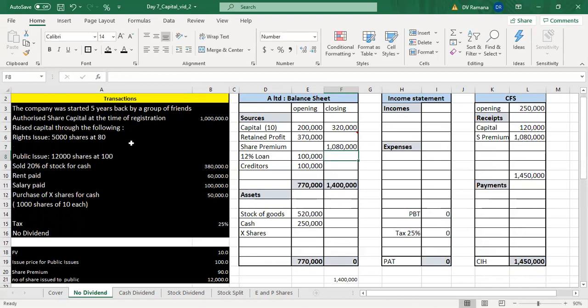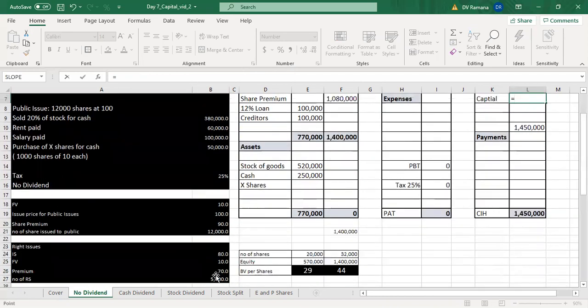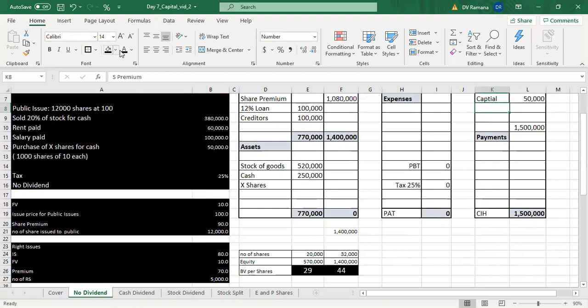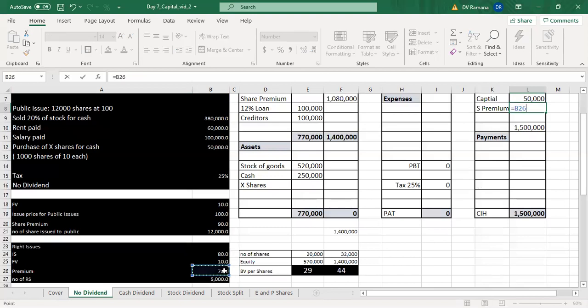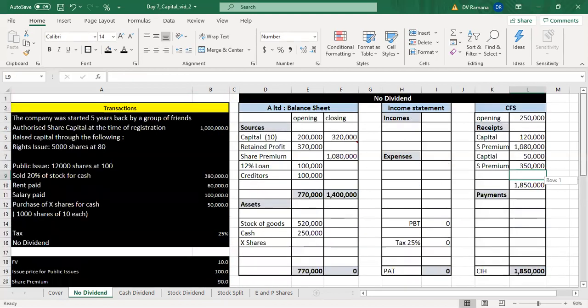Similarly, for rights issue, the capital will increase by the number of rights shares, 5,000 into the face value, and the premium will be recorded at 70 into 5,000.